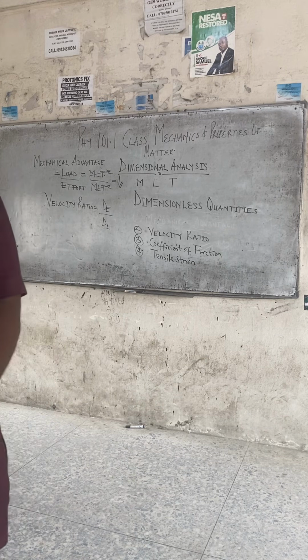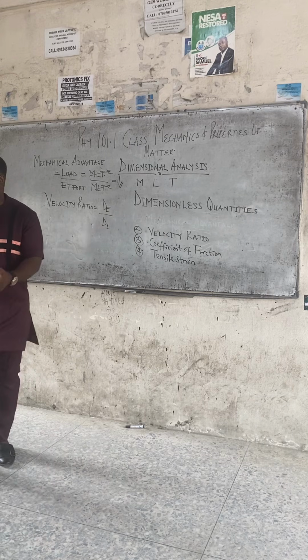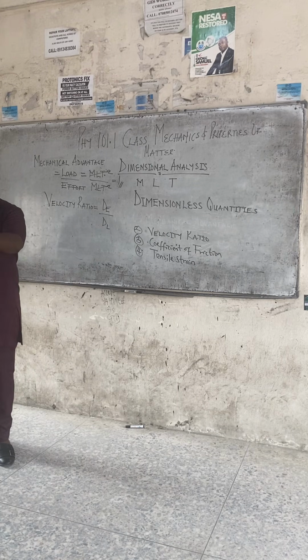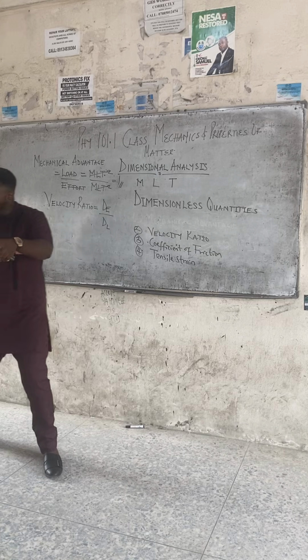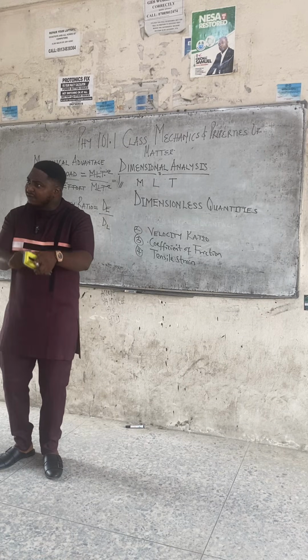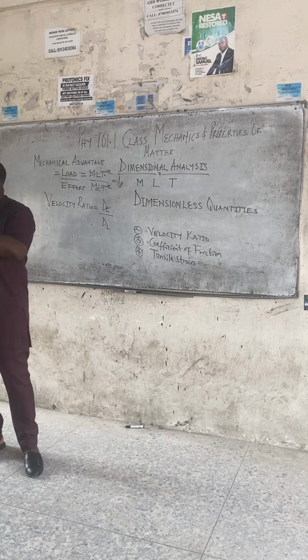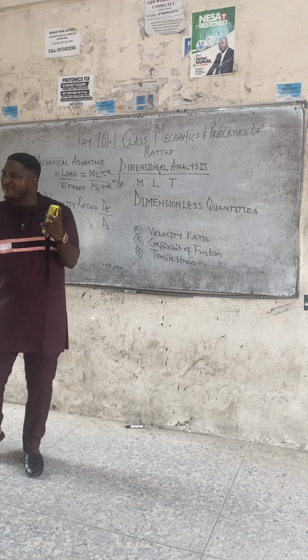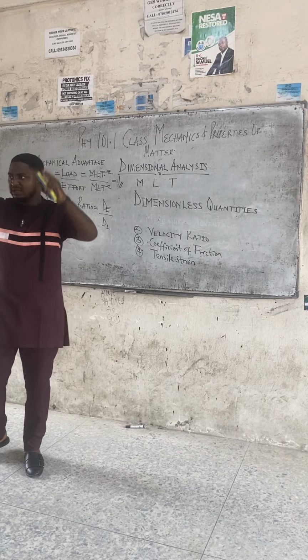Now when I carry the inverter, it is the load. I now move the load to a particular distance. That means the load has also covered a distance, right? And when you leave the load, you move a distance as well, right? So there are two concepts in machine: distance moved by the effort and distance moved by the load.